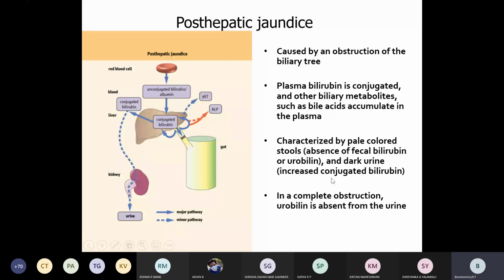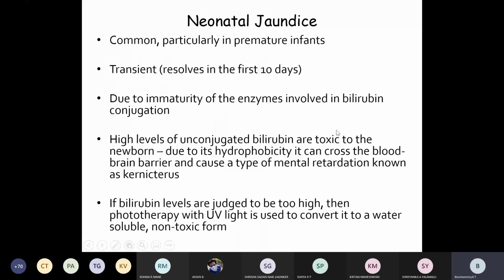What is neonatal jaundice? Mainly the unconjugated bilirubin level will be high due to immaturity of the enzymes involved in conjugation of the bilirubin, right? It is a transient stage. It can be resolved within the first days. So we can take the baby to the sunlight, and if the level is too high, we can give phototherapy also.